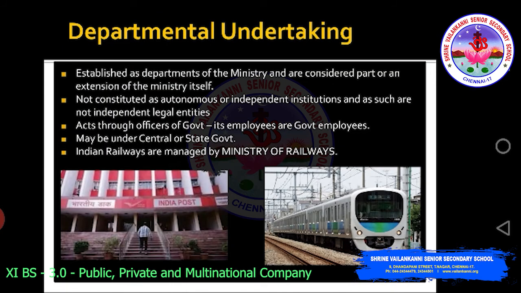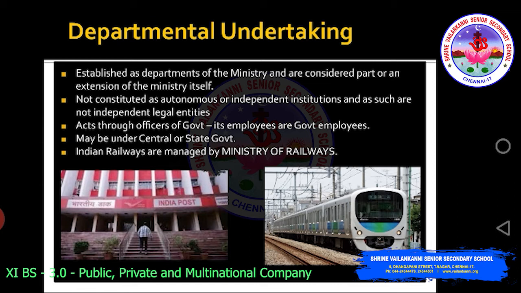The next that we are going to look into is the various types of public sector enterprises. The first type is departmental undertaking. It is established as a department of the ministry and is considered part or an extension of the ministry itself.